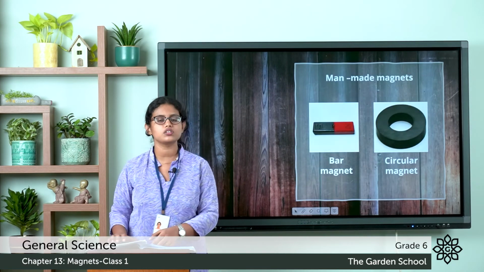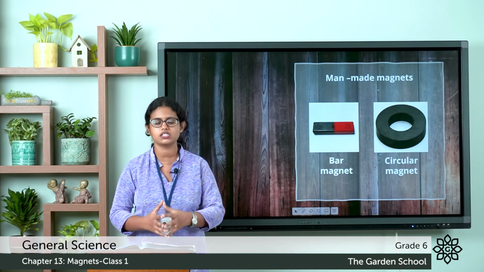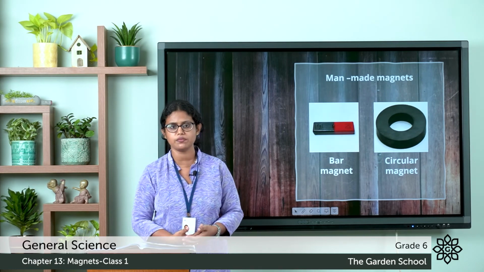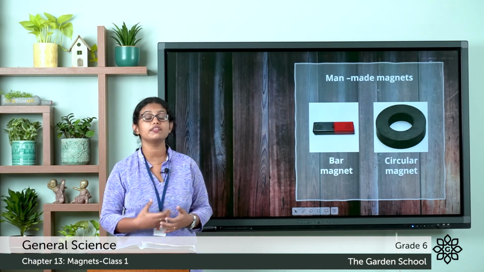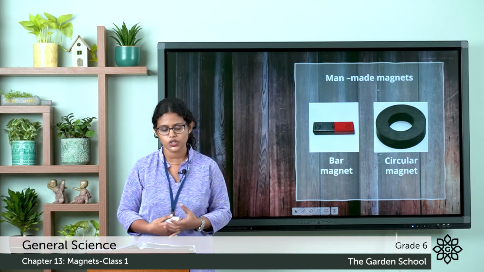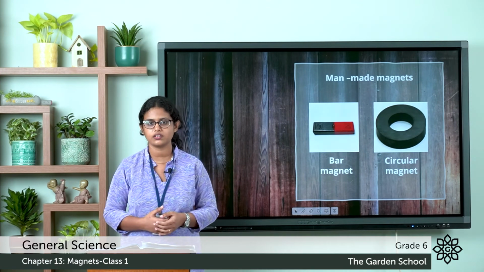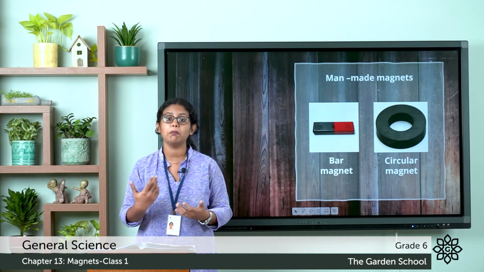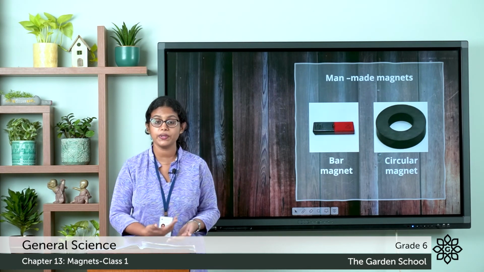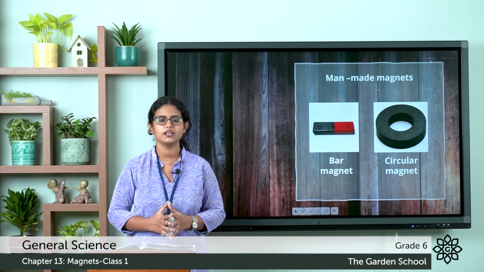The next is about man-made magnets. There are different types of magnets made in factories, of different shapes and sizes, and made of different types of materials. You can see bar magnet, circular magnet, rod magnet. All these are man-made magnets. They are also used in making useful things like television, doorbells, speakers, headphones, etc.